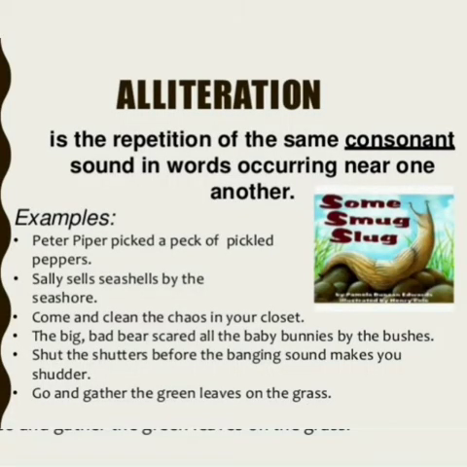Next is alliteration. I hope you would be familiar with alliteration. What is alliteration? Alliteration is the repetition of consonant sound. So what is consonant sounds? Leaving the vowel sounds A, E, I, O, U, the remaining things are consonant sounds. Example, Peter Piper picked a peck of pickled peppers. See this line? The consonant P is repeated in the initial word. So P is the alliterated word. Sally sells seashells by the seashore. S is repeated. So it is the alliterated word.